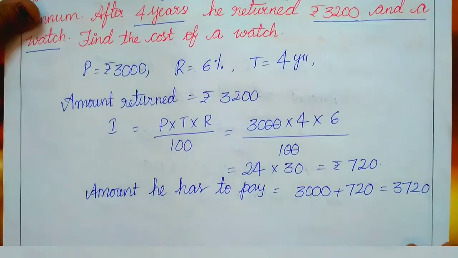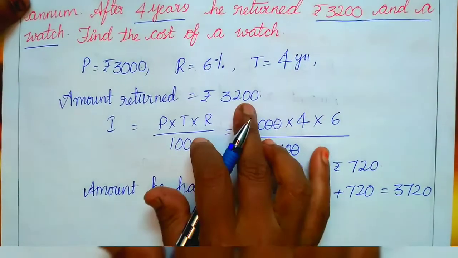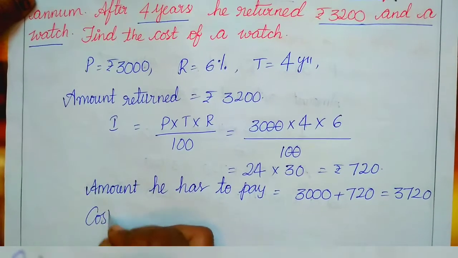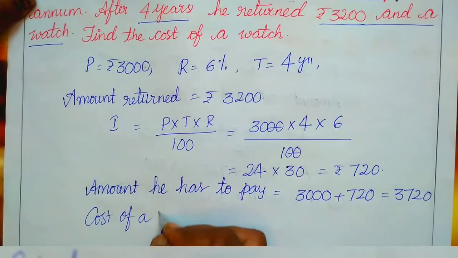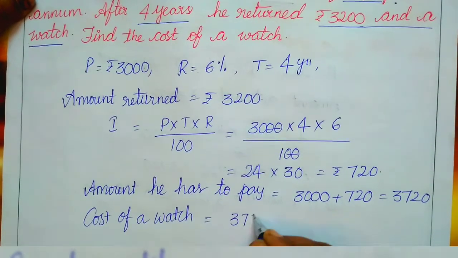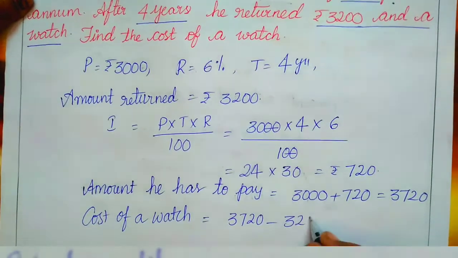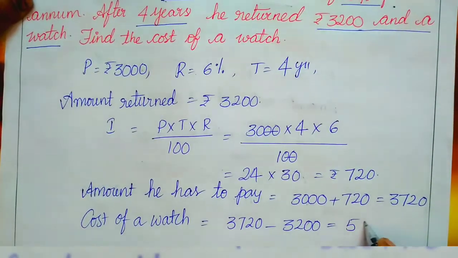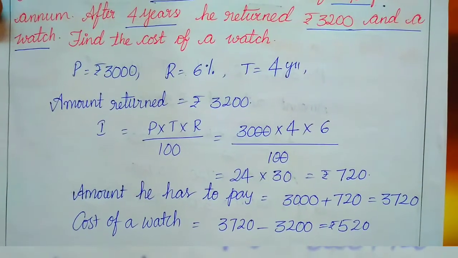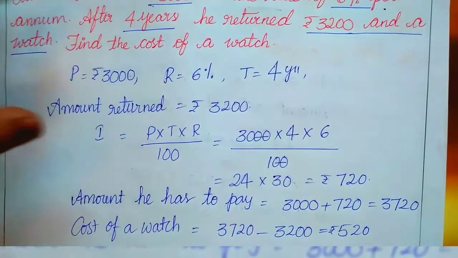But how much did he pay? He paid 3,200. But along with that, he has given a watch. Now we are going to calculate the cost of the watch. The amount he has to pay is 3,720. He paid 3,200. So the remaining amount is 520. This is the cost of the watch. So basing on the given, we can find out the required values like this.